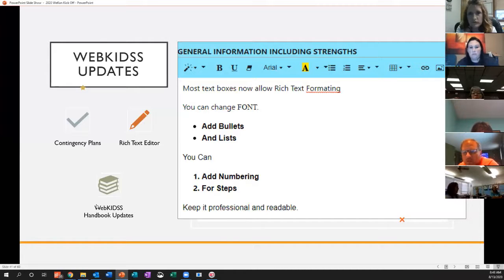And then, like I said a minute ago, the WebKids handbook updates were mostly typographical things, maybe some clarification where the directions weren't as clear as I was hoping, so I added some additional information.